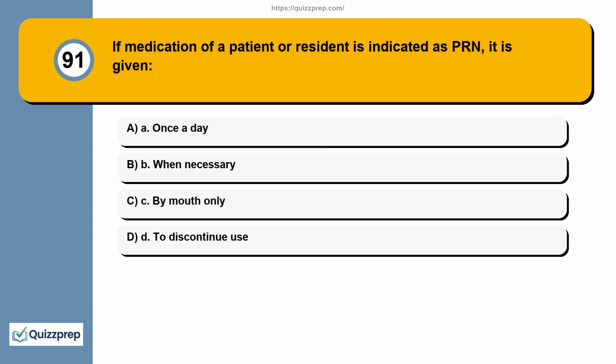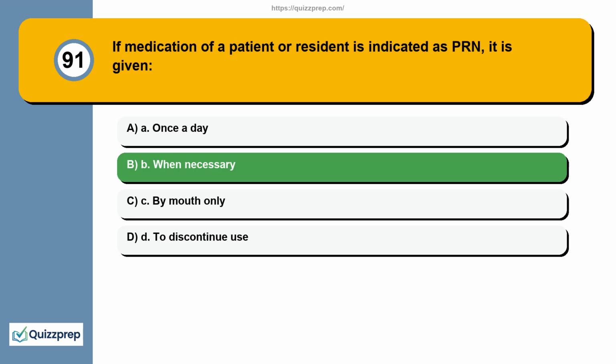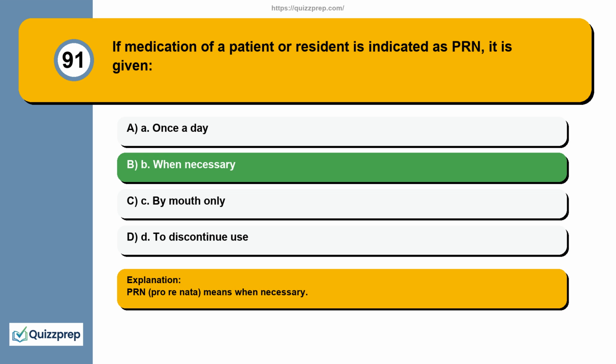Question 91. If medication of a patient or resident is indicated as PRN, it is given A. Once a day. B. When necessary. C. By mouth only. D. To discontinue use. PRN, pro re nata, means when necessary.